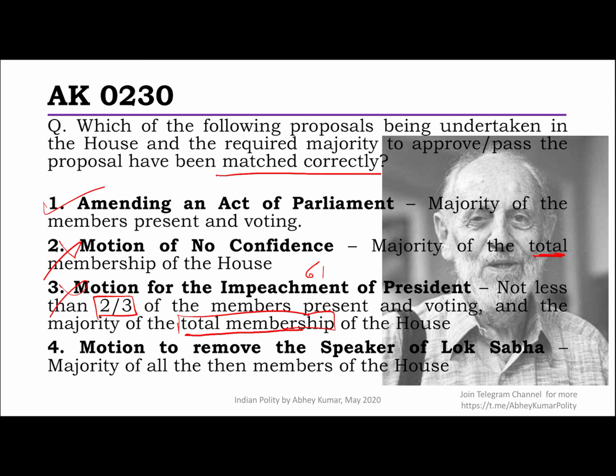Then motion to remove the Speaker of Lok Sabha. I see a lot of confusion among people here and there because they don't read the provisions very carefully. Never be confused in this. For the presiding officer of any House, when the motion to remove them goes in the House, the majority required is of all the then members of the House. This is exactly what is also called the effective majority. All the vacancies are removed from this. So never be confused. 1 and 4 are correct.